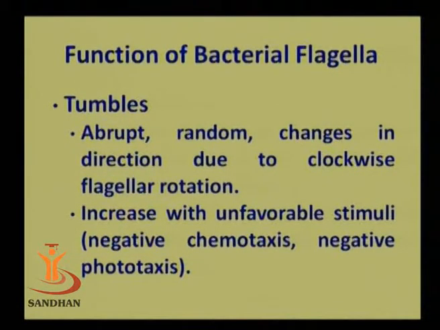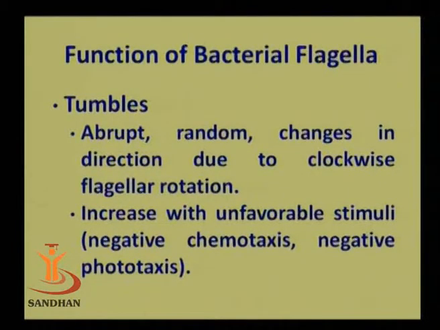So here you can see the tumbles, how they are obtained. The tumbles are actually occurring because of abrupt, random changes in direction due to clockwise rotation of flagella. So you should just bear in mind that when there is an anti-clockwise or counterclockwise rotation of flagella, it results in very smooth movement of the bacterial cell, but when it undergoes a clockwise rotation, then it results in the tumbles.